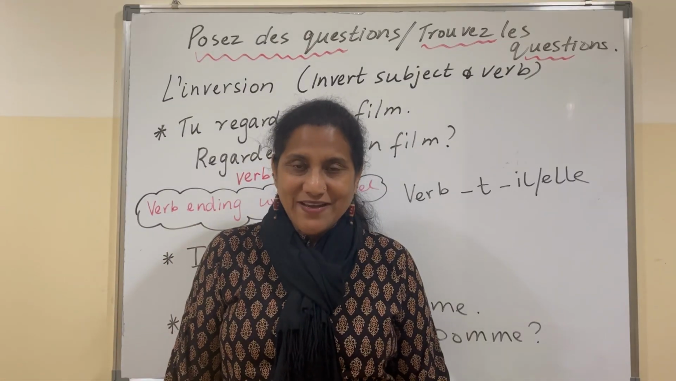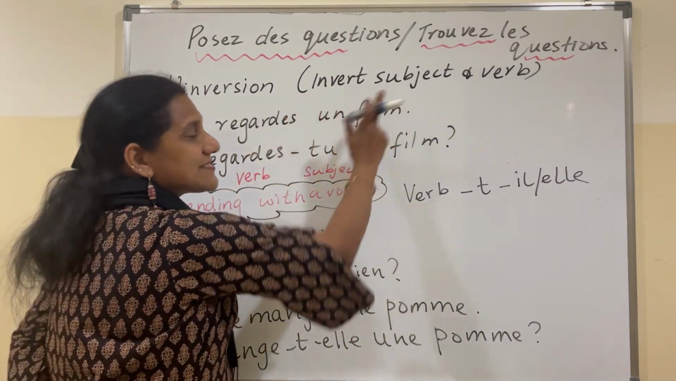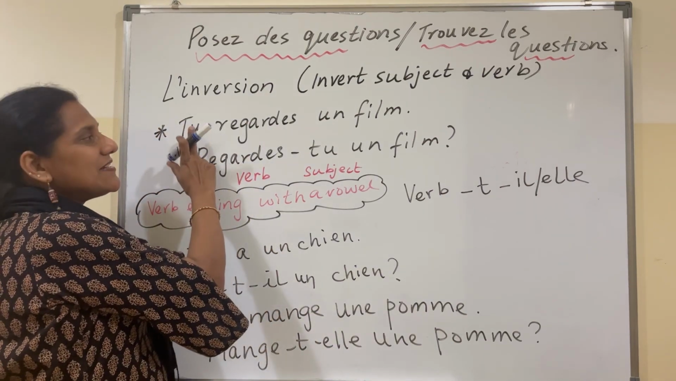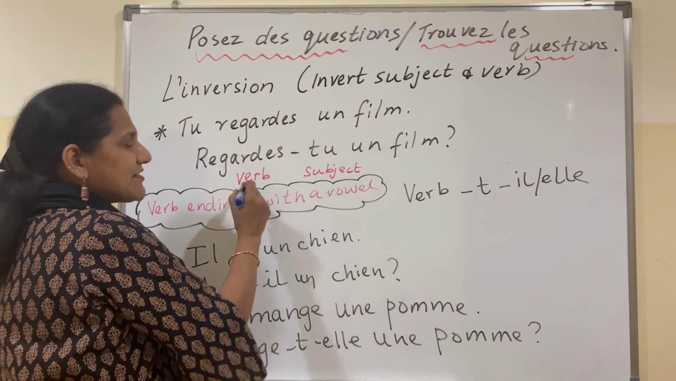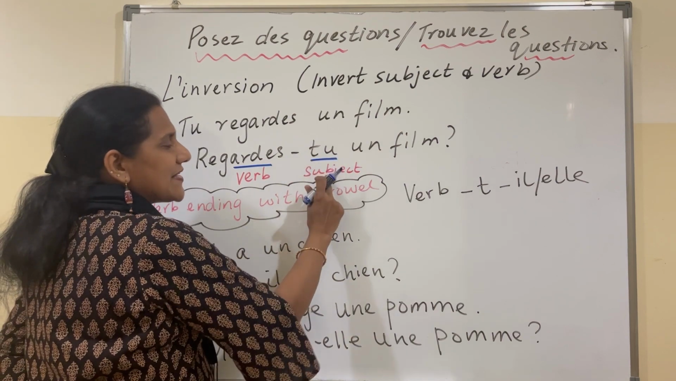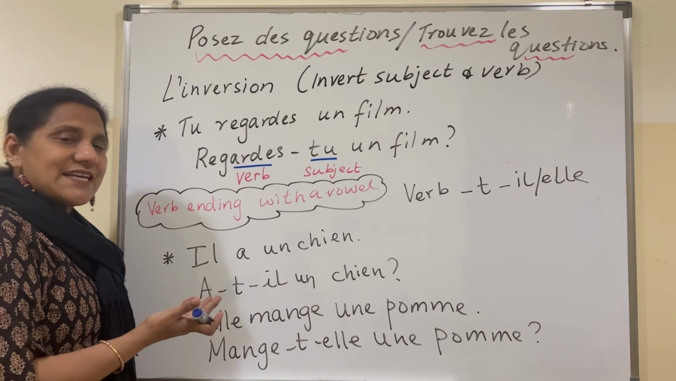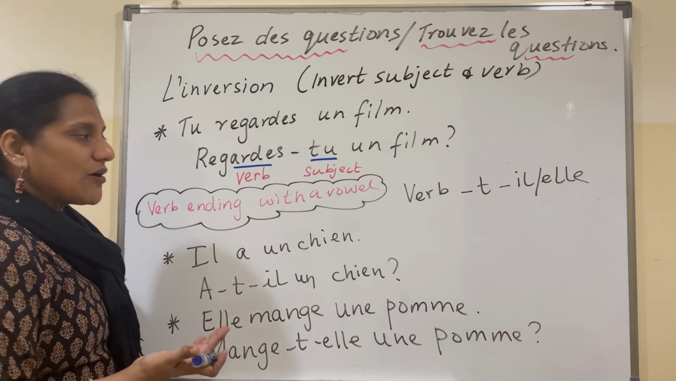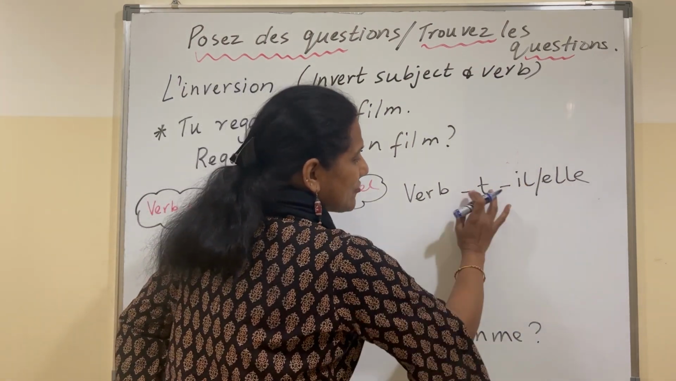Let's learn how to do inversion. In l'inversion, invert the subject and the verb. What does that mean? Let's take an example. Tu regardes un film. So invert the subject and the verb. Put the verb first, Regardes-tu un film? But what happens when the verb ends with a vowel? So it becomes verb, T, and il or elle. You need to put the hyphen.